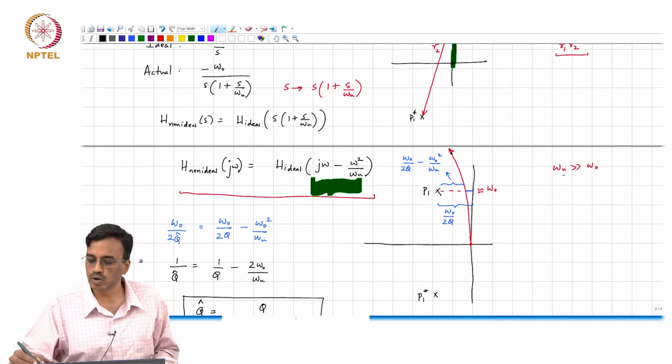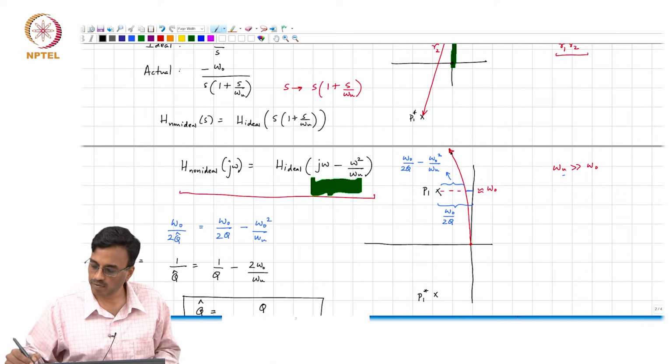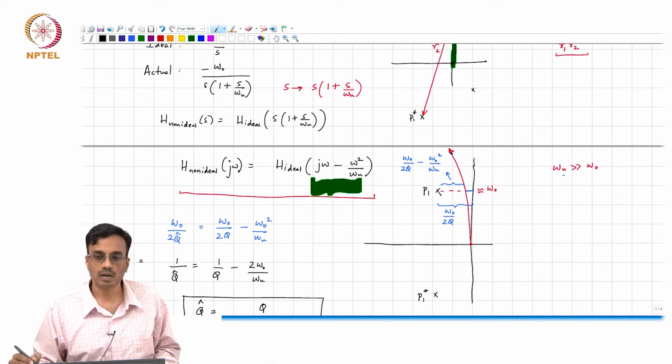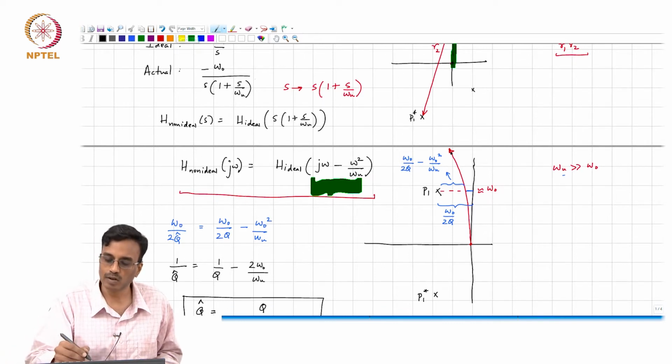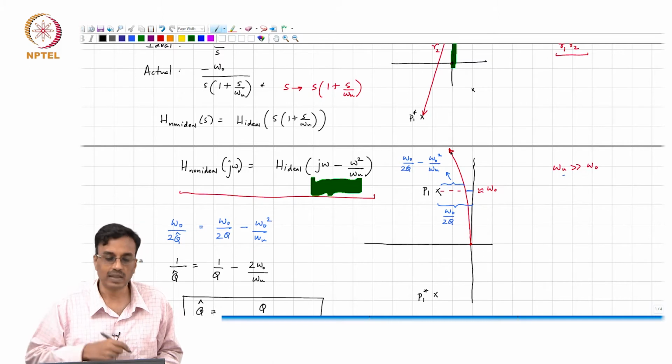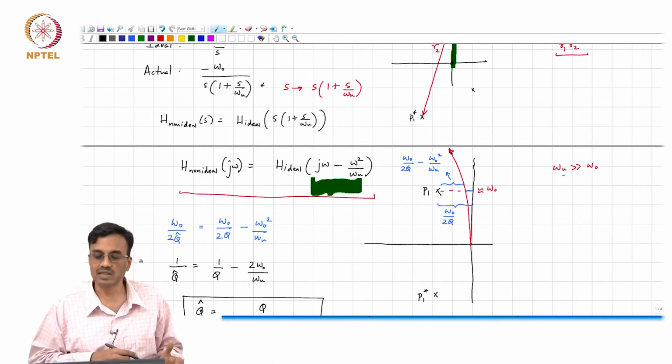As omega tends to infinity, for a large omega, if you remained on the j omega axis, you would be somewhere here. If you went off like this, you would be somewhere there, right. So which distance is larger?